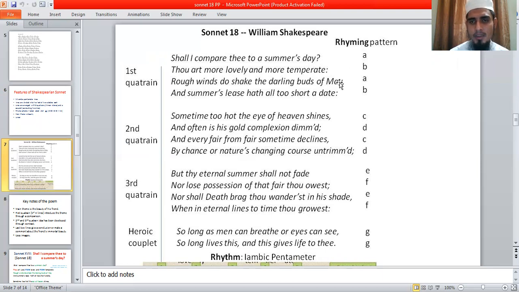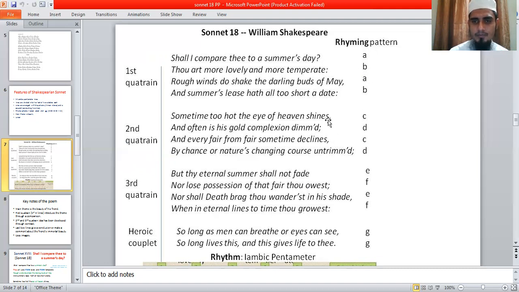"May." "May" has a similar sound to "day," so as it is similar with a, we give here a. "Date, temperate, date." The finishing sound of this word is similar with "temperate," so it is given b. So in this way, you also can give the rhyme scheme. You also can identify the rhyme scheme of the poem.